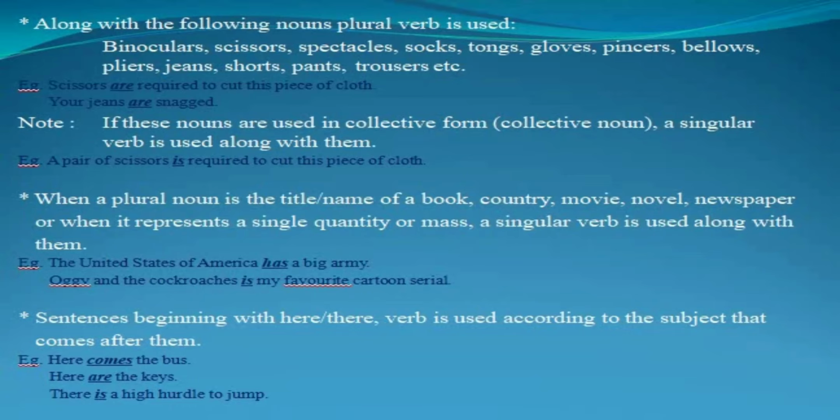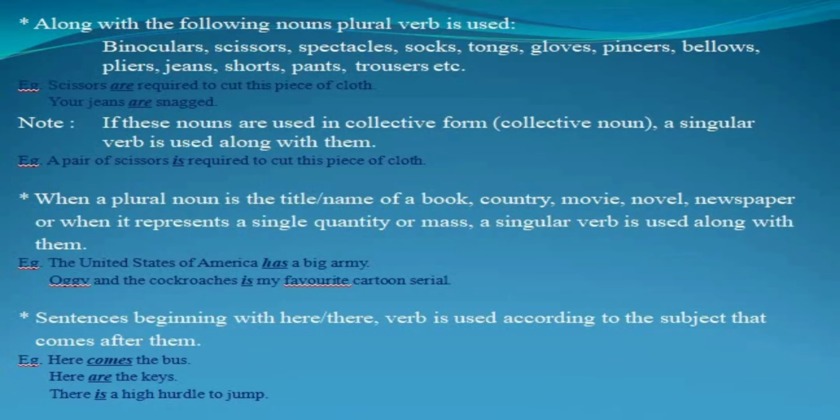So we have used here scissors, so are, a plural verb. Your jeans are snagged. Snagged means उधर जाना. Your jeans are snagged. So jeans is there, so we have used here are, a plural verb. But if the sentence had been like this, this pair of jeans, we would have used here is.